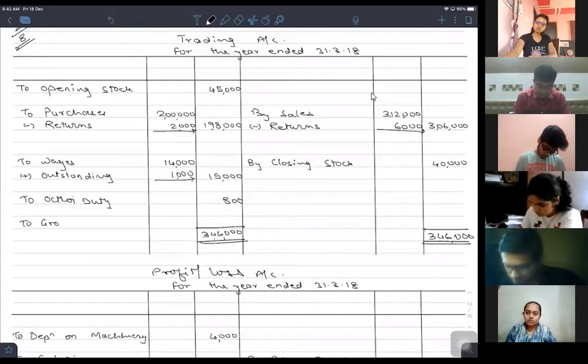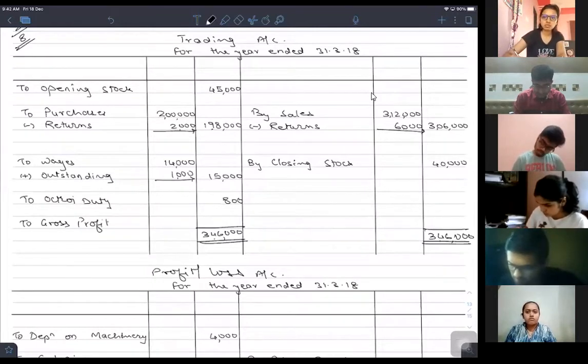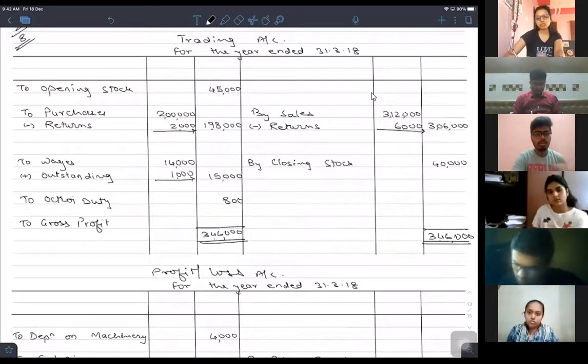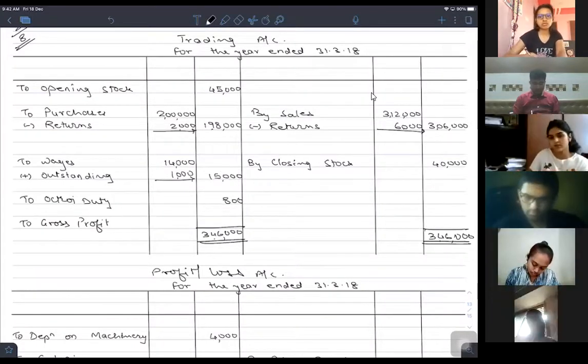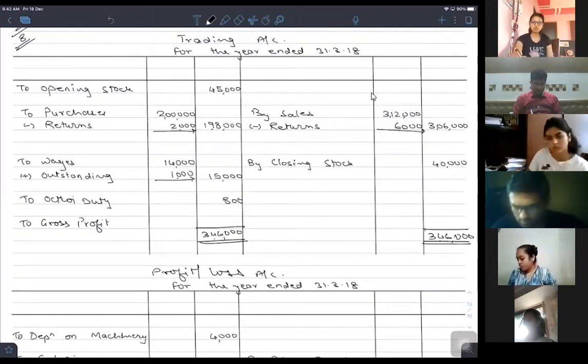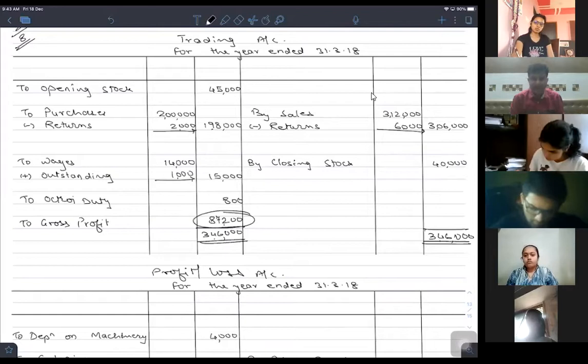To gross profit is how much? That comes to 87,200 as the balancing figure.